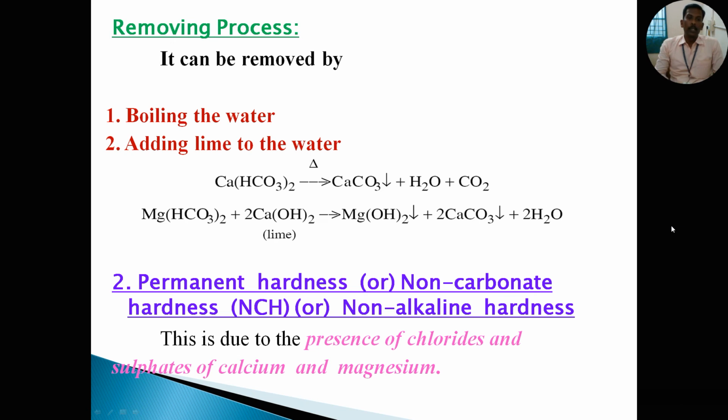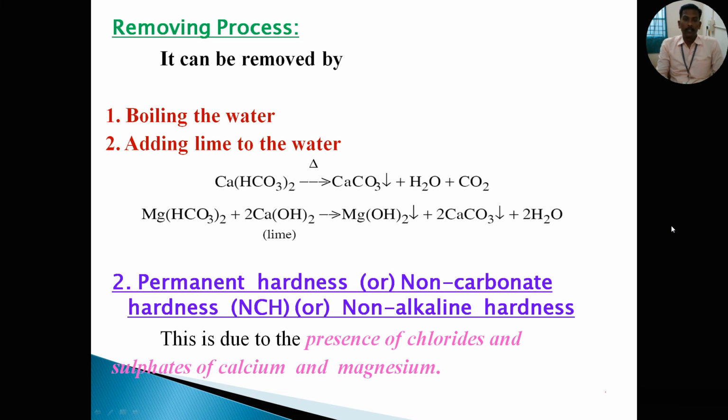Then the second one, adding lime to the water. Take one glass of water and add lime to form magnesium hydroxide, and calcium carbonate precipitates at the bottom of the glass. Then the water is used for drinking purposes after filtration. Very important: you should not directly drink the water after adding lime.